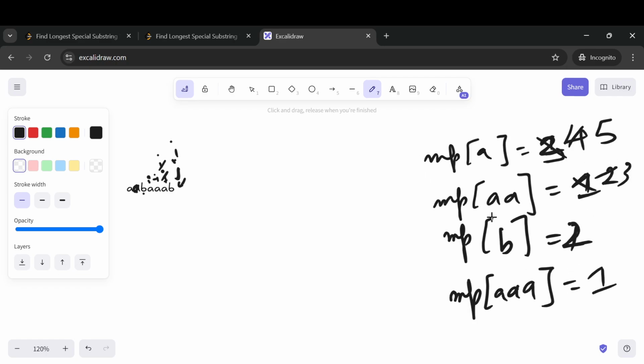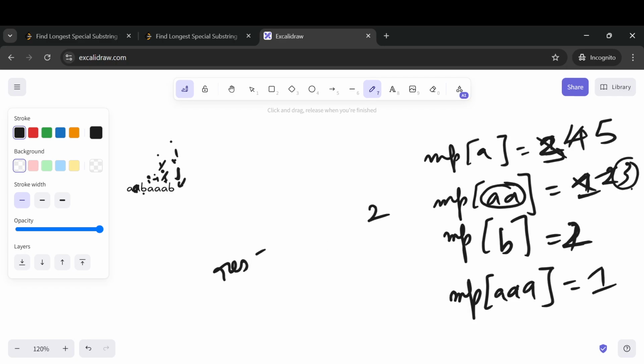This array, or basically the map, this map only stores the special substring. And in this map, what we want is we will be checking for the positions, the values that have a value set to 3 or greater than 3. For those values, we will be storing the maximum key length. So here the key is AA, and AA's length is 2.